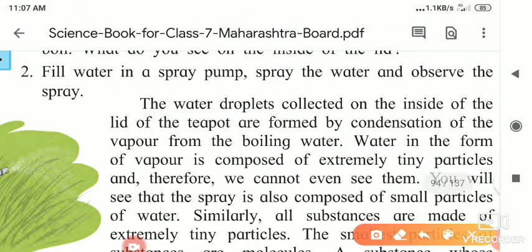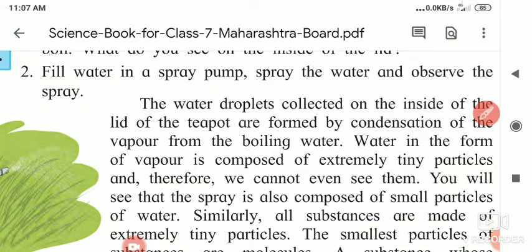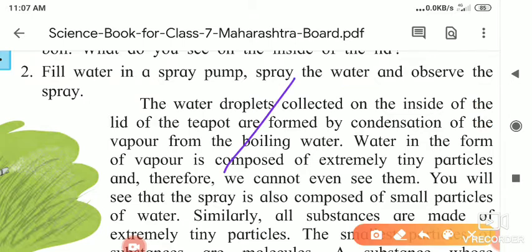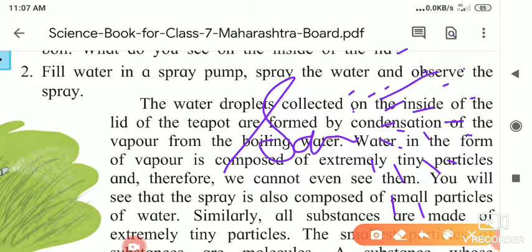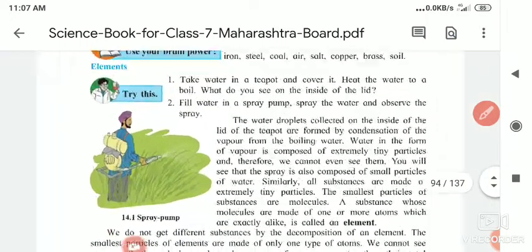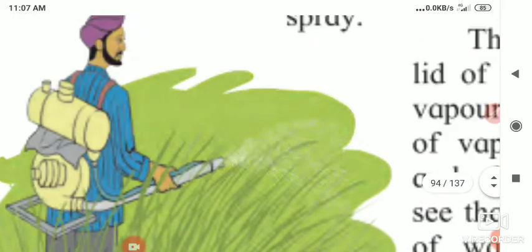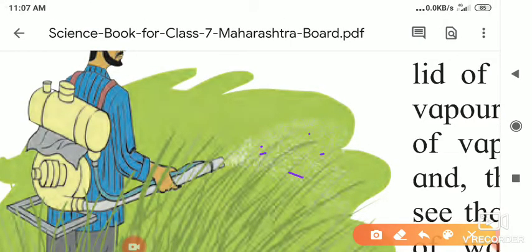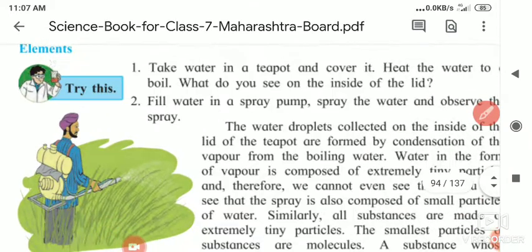Now here they told you, fill the spray pump, spray the water and observe the spray. For this, nowadays we are continuously using sanitizer. If we spray, we see the small drops of the spray, whether sanitizer or water, which the barber mostly uses whenever he is cutting your hair. So when we spray it, the droplets come out of it. Here the spray pump example is shown. If you see here, you will see some droplets falling. Okay, so let us see what is given here now.